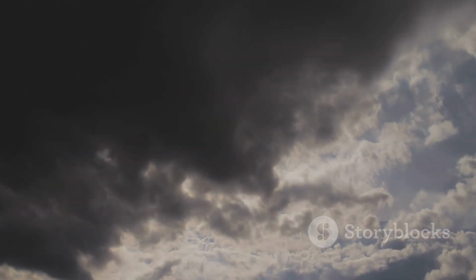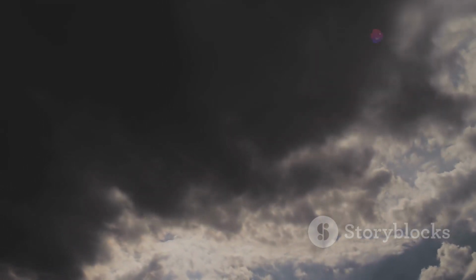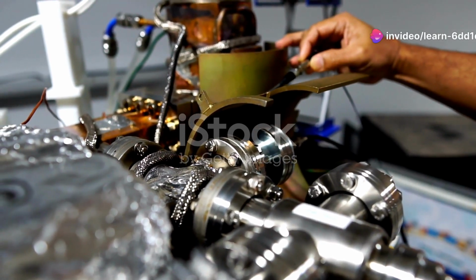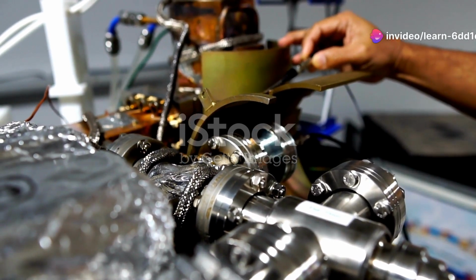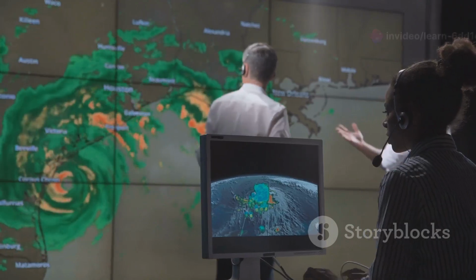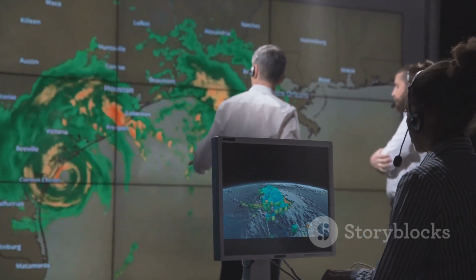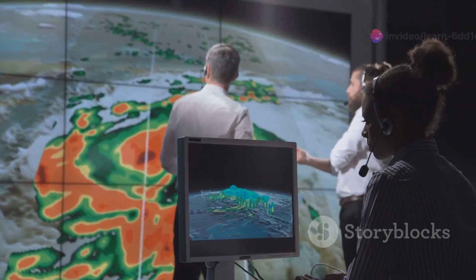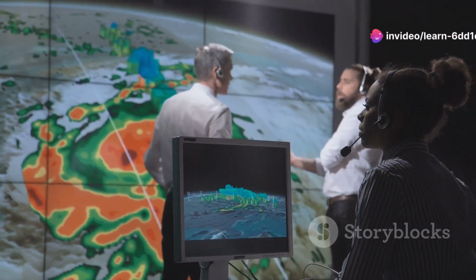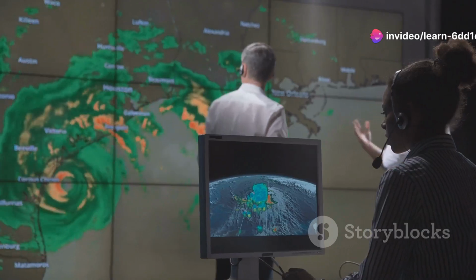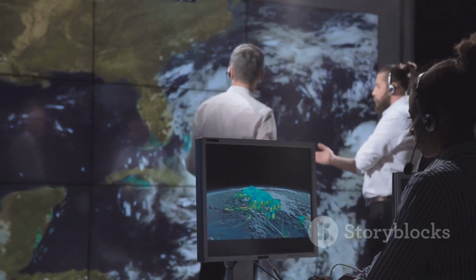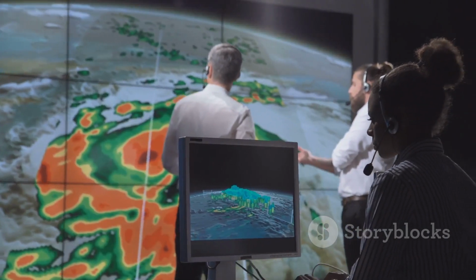Section 6. Beyond the forecast, the wider implications of air pressure. The study of air pressure extends beyond everyday life and into realms of scientific exploration and environmental monitoring. Meteorologists use sophisticated instruments to measure air pressure changes, providing valuable data for weather forecasting, climate modeling, and understanding long-term atmospheric trends. Monitoring air pressure is crucial for tracking storms, predicting severe weather events, and issuing timely warnings to protect